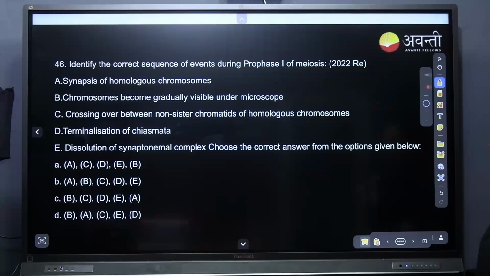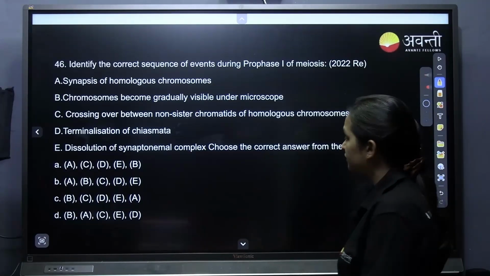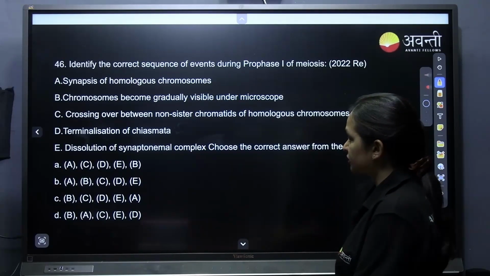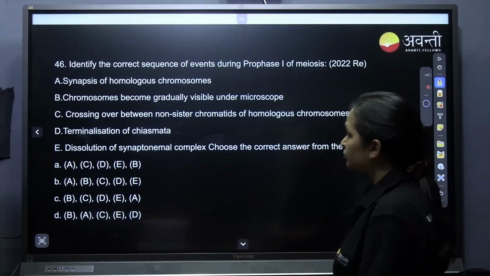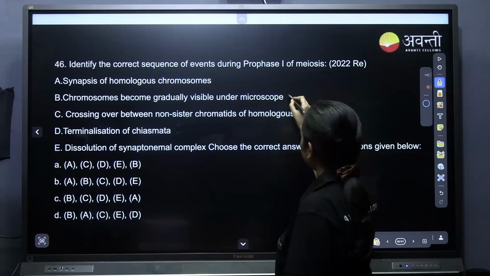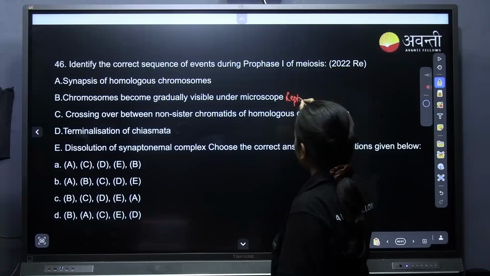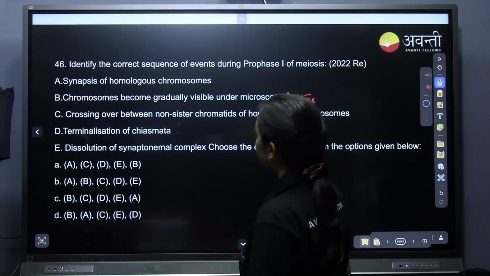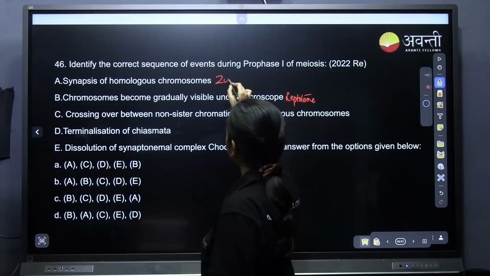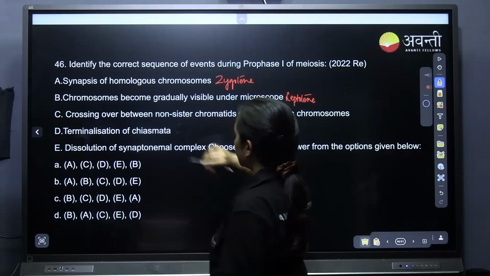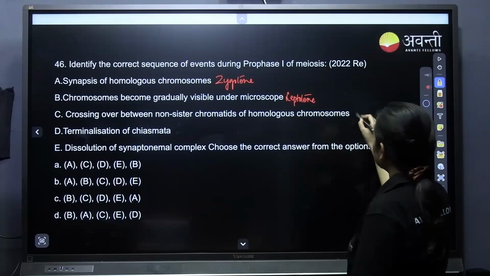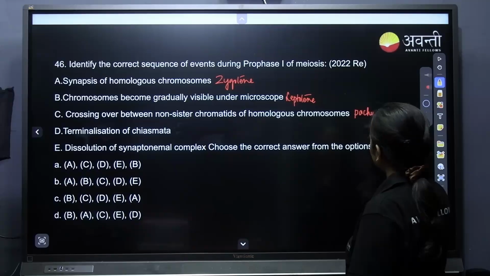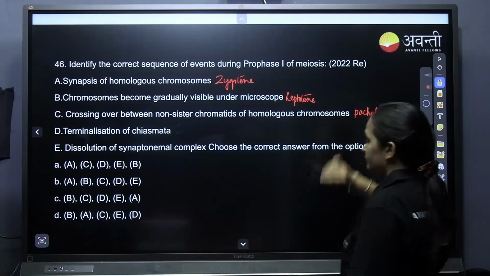Identify the correct sequence of events during prophase 1. The options are jumbled. First, chromosomes gradually condense: this is leptotene. Synapsis of the homologous chromosomes is zygotene. Crossing over between non-sister chromatids is pachytene.